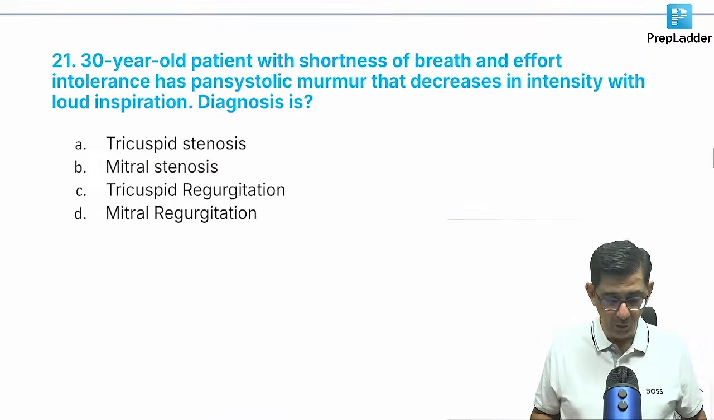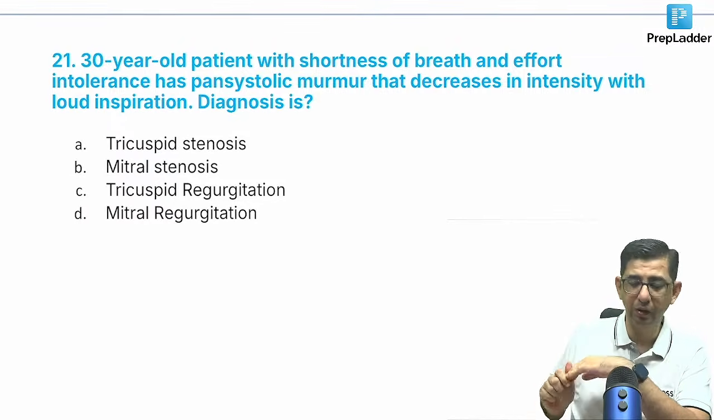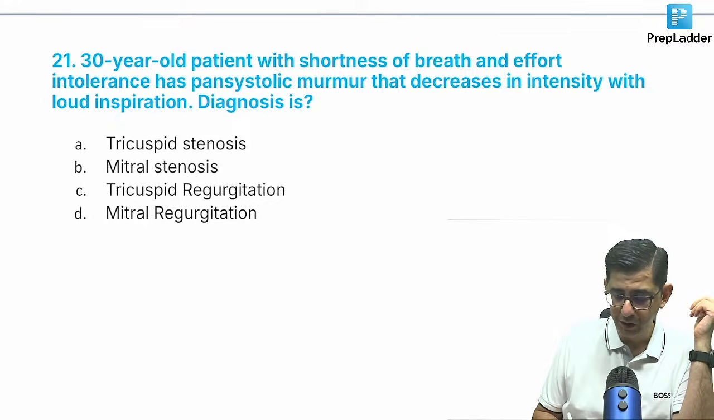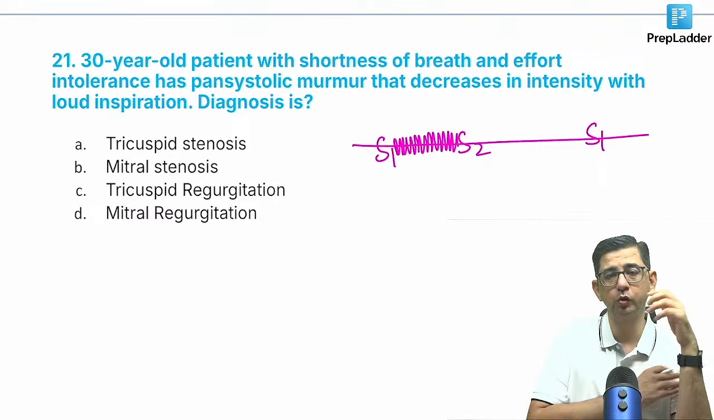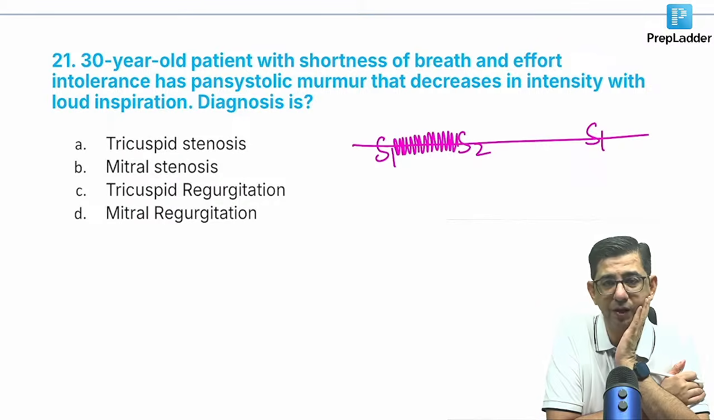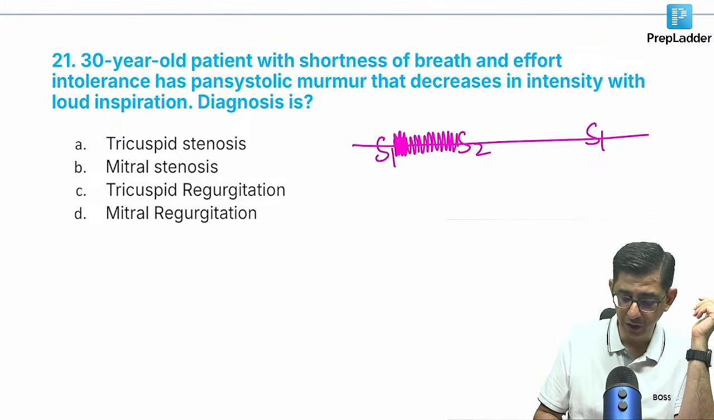Okay. Moving to the next one, we have this chap with shortness of breath, effort intolerance and a pansystolic murmur, which is decreasing in intensity with loud inspiration. So you guys can do the talking here. A pansystolic murmur would be all through the duration of systole, so we call it a holosystolic murmur or a pansystolic murmur. The chap is having breathing difficulty also. If I say anything more, the answer will become very, very obvious.